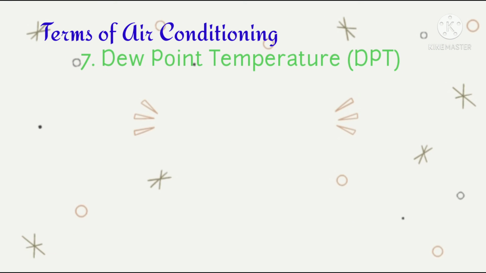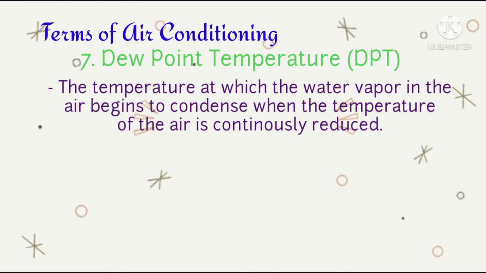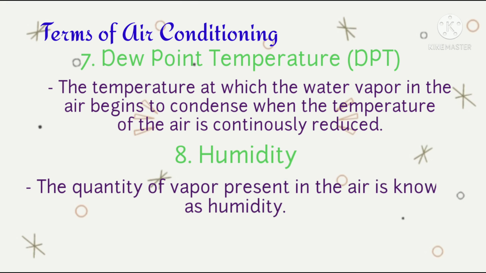Number 7. Dew point temperature or DPT. The temperature at which the water vapor in the air begins to condense when the temperature of the air is continuously reduced. Number 8. Humidity. The quantity of vapor present in the air is known as humidity. It depends on the temperature of the air and is independent of the pressure of the air.